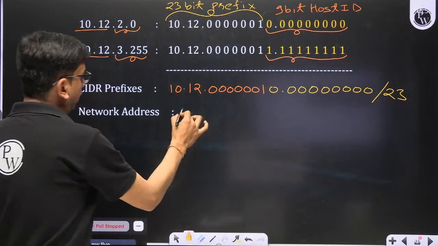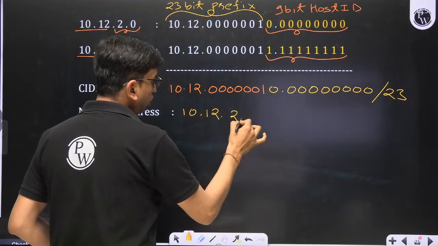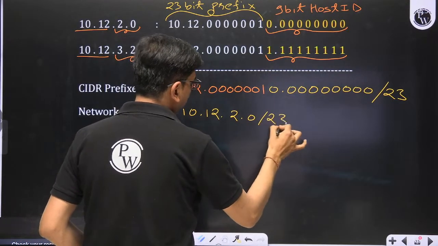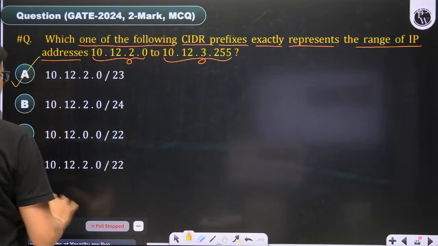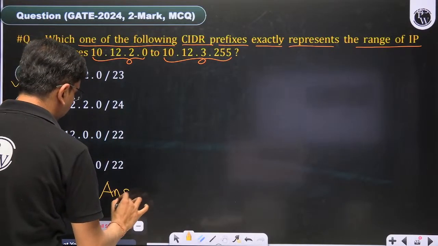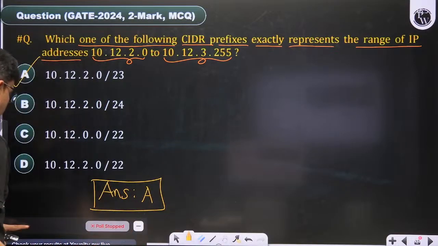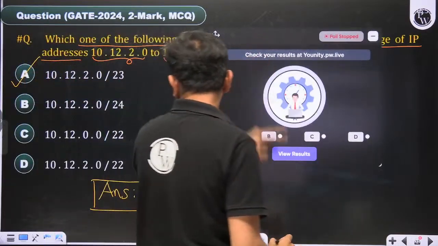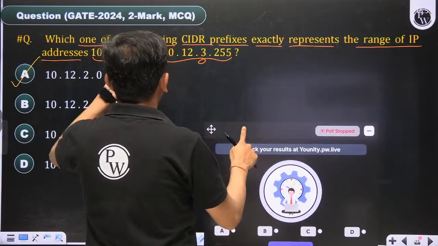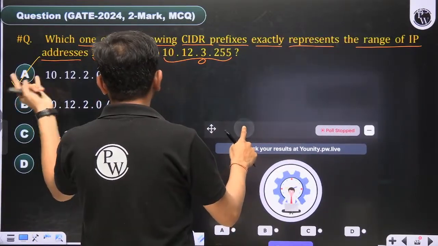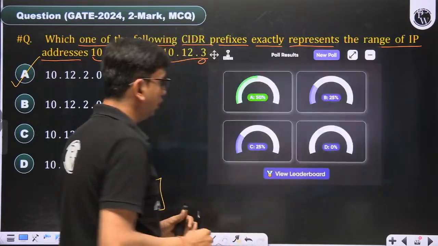Here you can write 10.12.2.0/23. The correct answer of this question is A. The first number becomes the prefix, but the slash must be defined. So the answer to this question is A.